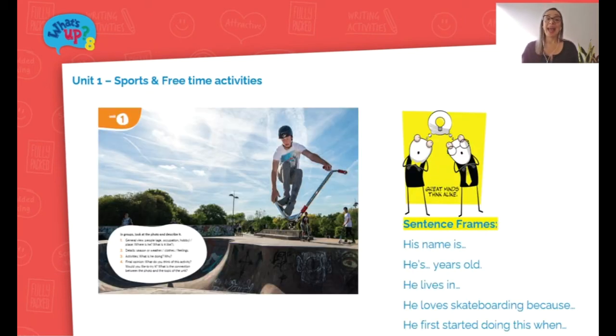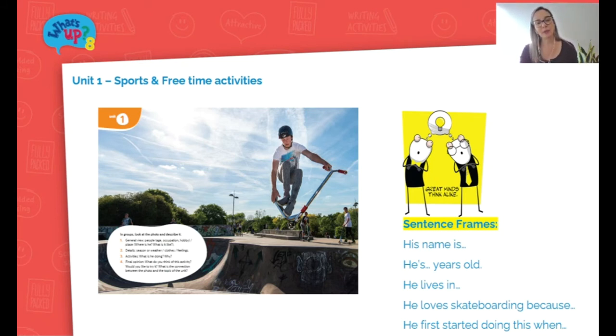Okay. And there are also other cards in the spoken interaction card section, but namely they're designated for pair and group work. And for that reason, you'll find 2 of the same card available, such as this one. Okay, so here we see a boy. He's doing some tricks, as we can see. And my suggestion here would be the following. You give 2 students the same photo. Okay, 2 students will have this same photo.